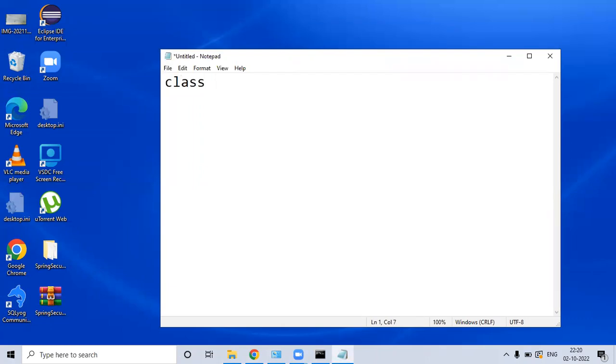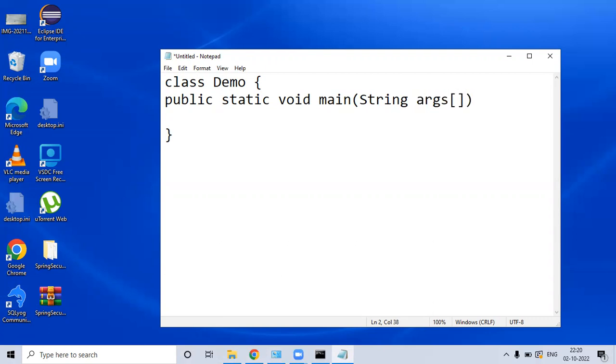I'll say class demo, and I will have the main method. Here I'll print a hello world message.